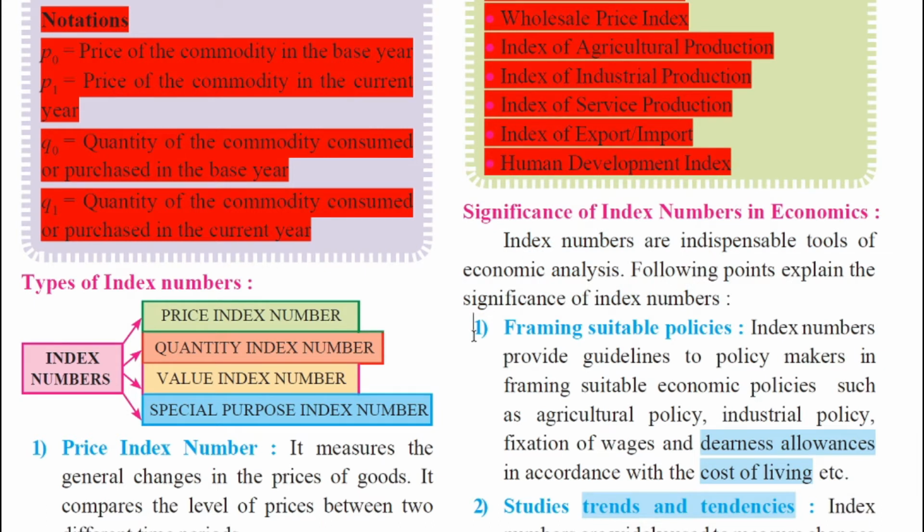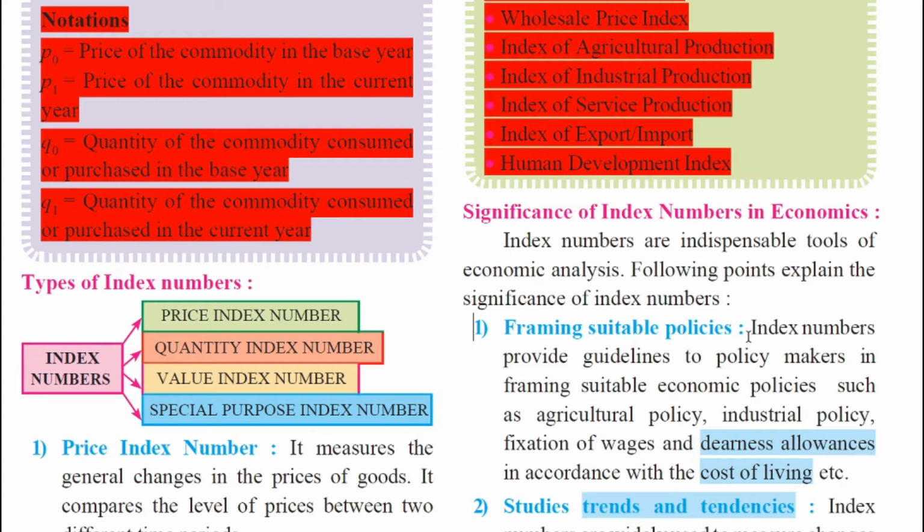As I said, my dear students, the government's most important work is to frame economic policies for the welfare of people, for the welfare of agriculture, for the welfare of industries, for the fixation of wages, and for all these aspects. Index numbers and the statistical analysis which is being done are very important, and thus framing suitable policies is one of the most important significances of index number. Let us understand this in detail.